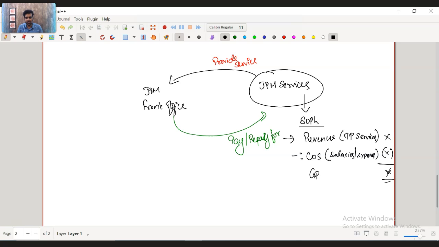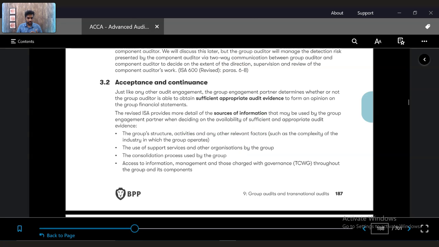And this is the concept of shared services. Majority of companies, IT companies or MNC companies, now use shared services as a concept. Even manufacturing companies have shared services as a concept. Hence it's very important to know this particular concept, because as a group auditor, you might be called to audit a shared services entity.